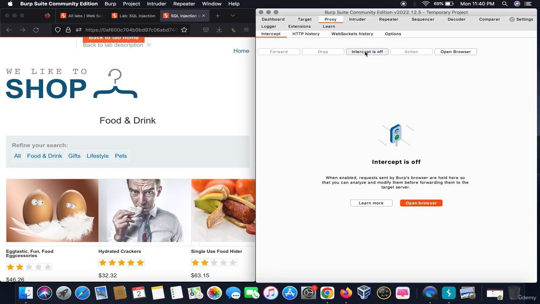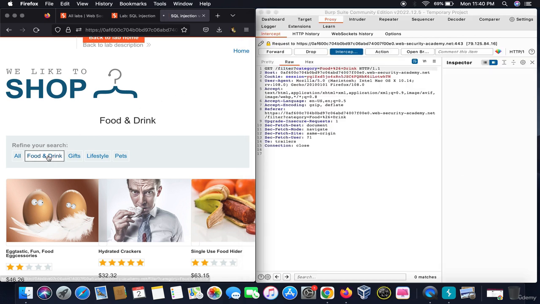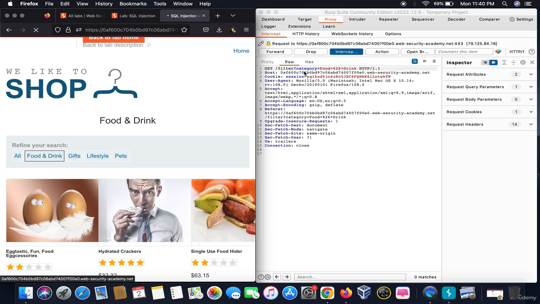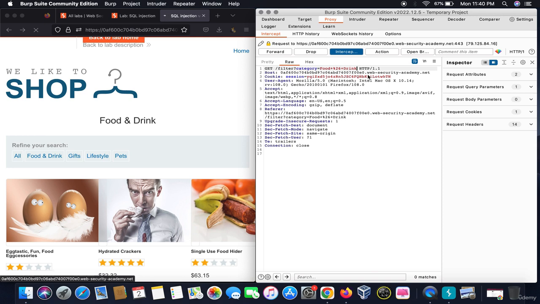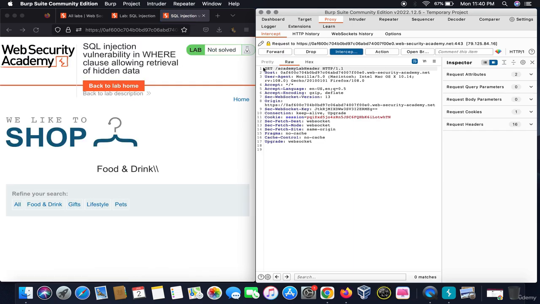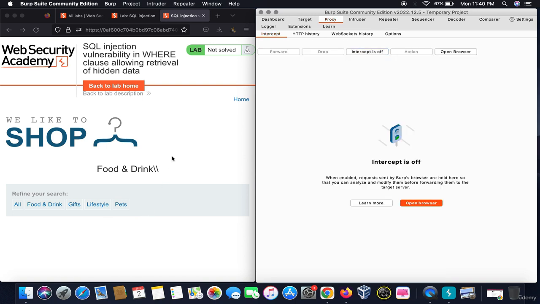Let's say when I click on All, it would say SELECT * WHERE category is All and so on, product ID, right? So when we intercept this request saying Food and Drinks, it acts on the motive that it wants to get the filter of category Food and Drinks. For doing the SQL injection, we want to interrupt this. When I enter a backslash, it gets interrupted, because the SQL query didn't allow it to perform.